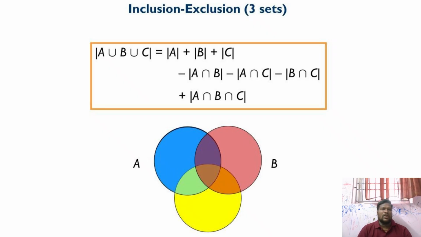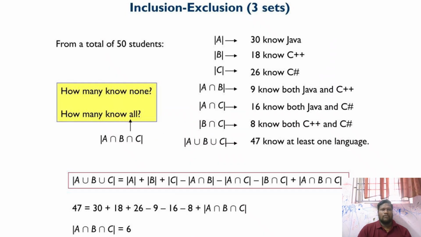Simply said, modulus of A union B union C is equal to modulus of A plus modulus of B plus modulus of C minus modulus of A intersection B minus modulus of A intersection C minus modulus of B intersection C plus modulus of A intersection B intersection C. That is the inclusion and exclusion of three sets. Now we are clear about the formula. Now going to the problem.